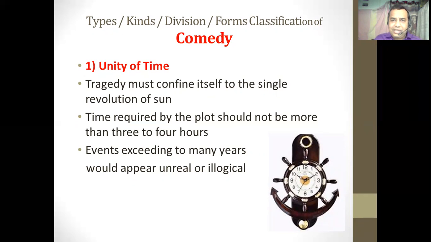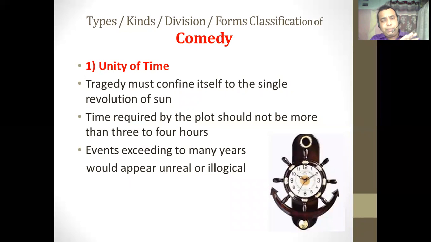It clearly says that whenever a dramatist is going to write his play, whenever he is going to choose the story or the plot for his particular comedy or tragedy, at that time he should take into notice that whatever plot he is going to write, he should be able to present that particular story within the speculated time on the stage. That's why while choosing his plot, the events and the incidents, he should be very particular that incidents which can be shown within the speculated time of 3 to 4 hours on the stage should be chosen by him.